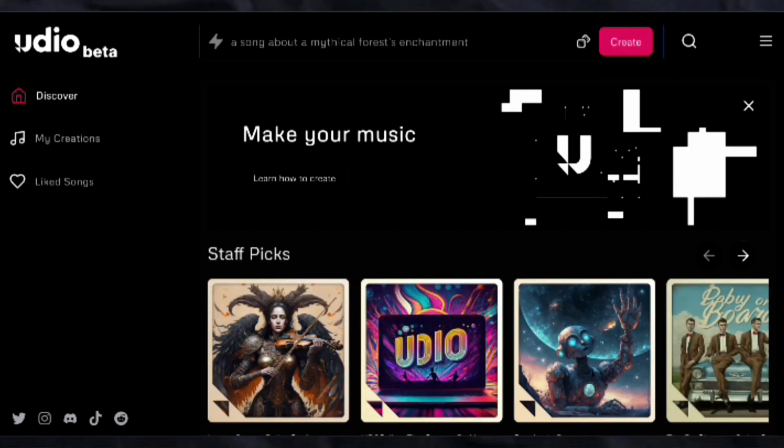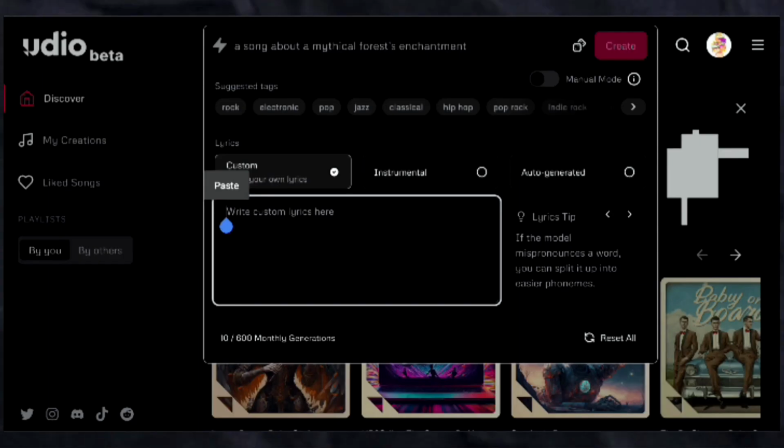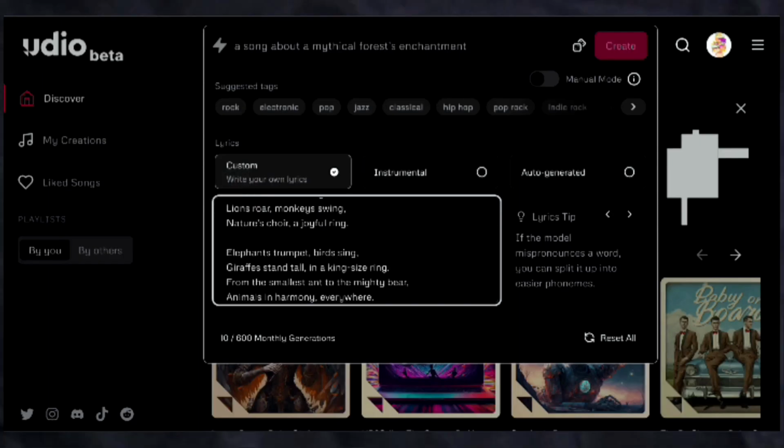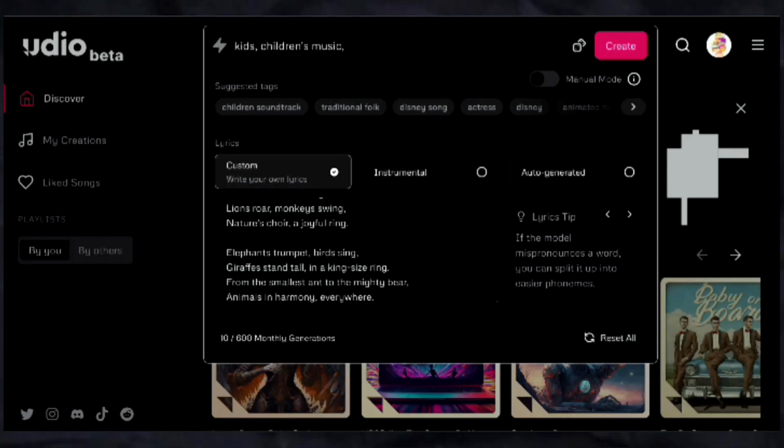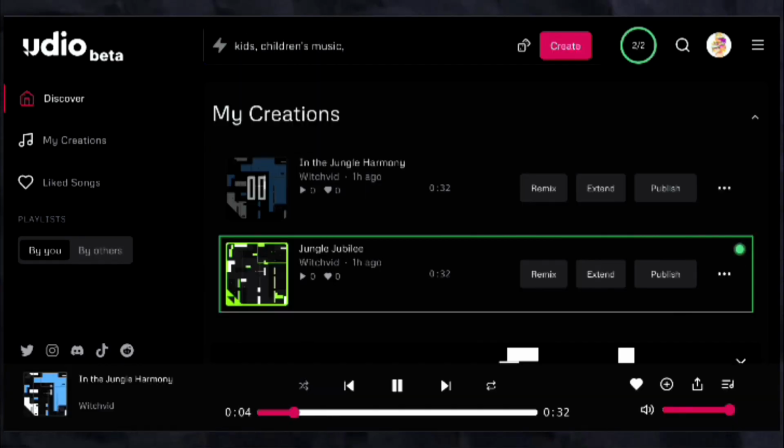You just need to enter your prompt here. Below that, we are given suggested tags, and here we can also generate our own lyrics. So I'll simply add my song's lyrics here and mention the type of song it is. And after that, I'll click on Generate. So both my songs have been generated. So let's listen to them.